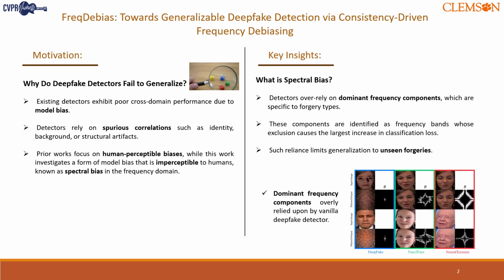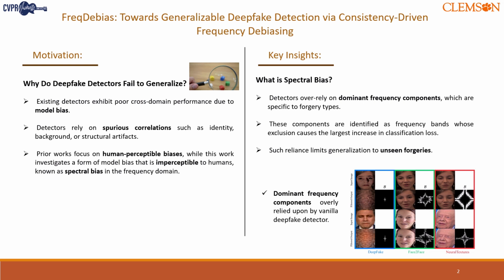We applied a technique where we systematically removed specific frequency bands from an input and observed how much the classification loss increased. We found that the detector was overly dependent on specific frequencies, which we call dominant frequency components. These are the bands where, if removed, the model performs significantly worse. And here's the issue. These dominant frequencies often vary across different forgery types. So, a model trained on one forgery type ends up memorizing its frequency signature, rather than learning general patterns that transfer across domains.